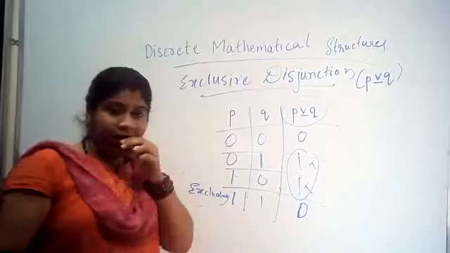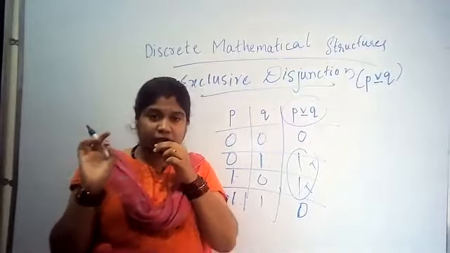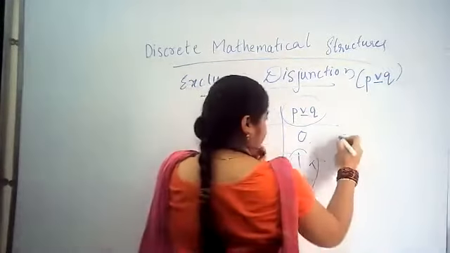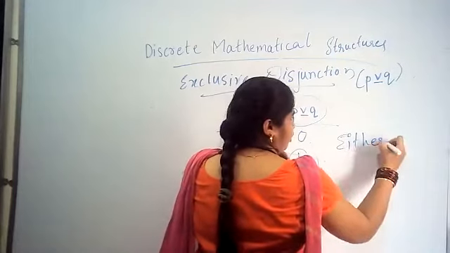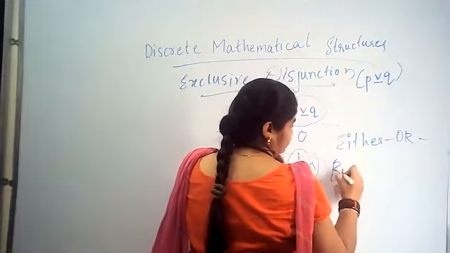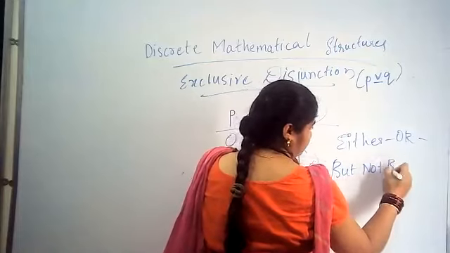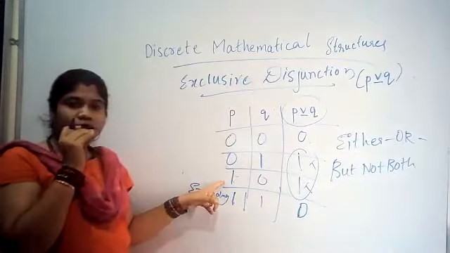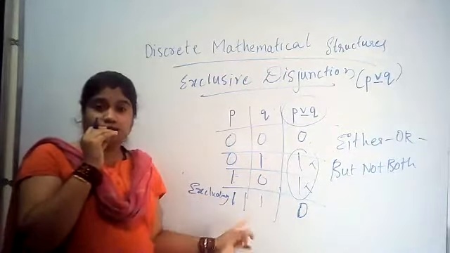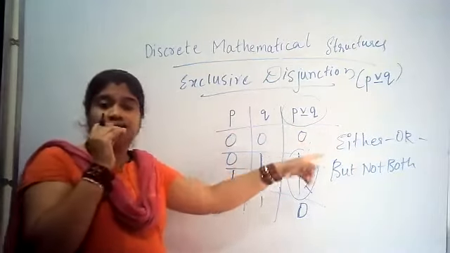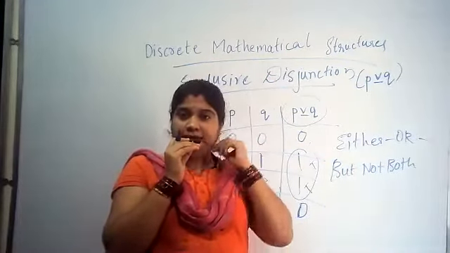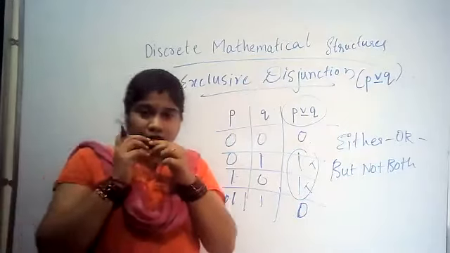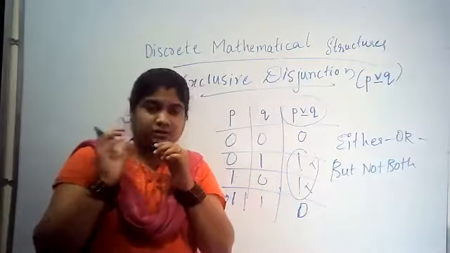In conjunction we used 'and', in disjunction we used 'or', whereas here what do we use? Either or, but not both. Either P will be true or Q will be true, but not both. If there is such a situation, only then will P exclusive disjunction Q be true. Otherwise it will not be true. So this is the truth table of exclusive disjunction, similar to disjunction.